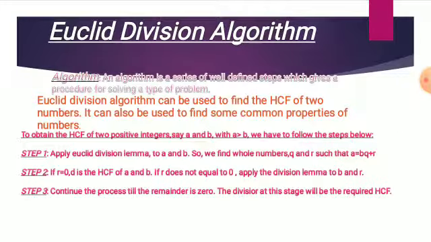To obtain the HCF of two positive integers, say a and b, where a is greater than b, we have to follow these steps. Step 1: Apply Euclid division lemma to a and b, so find whole numbers q and r such that a is equal to bq plus r. Step 2: If r equals 0, b is the HCF of a and b. If r does not equal 0, apply the division lemma to b and r. Continue the process till the remainder is 0. The divisor at that stage will be the required HCF.